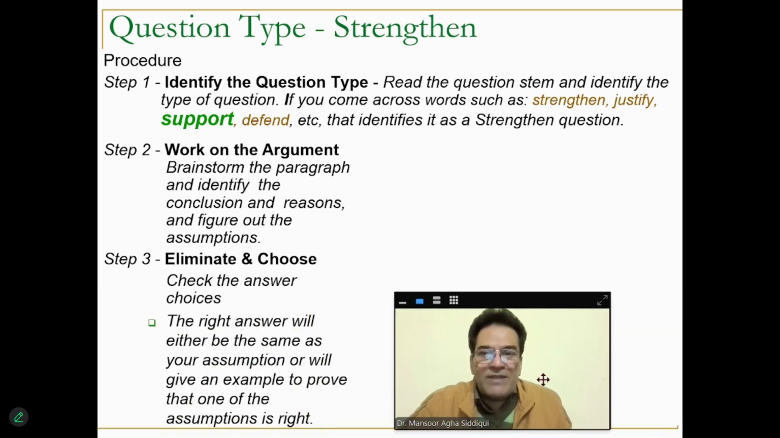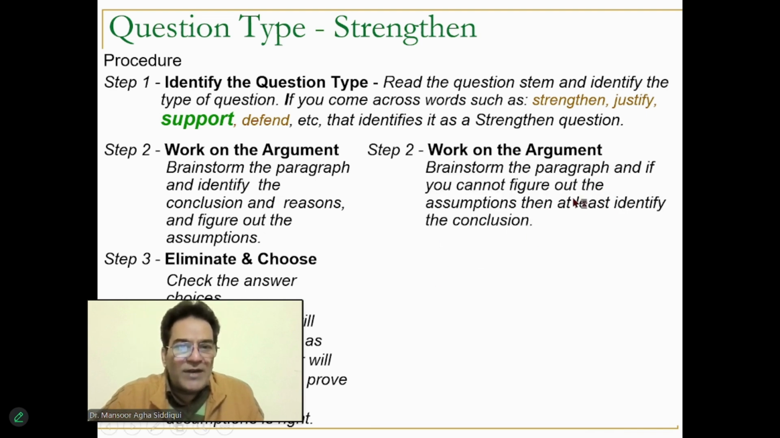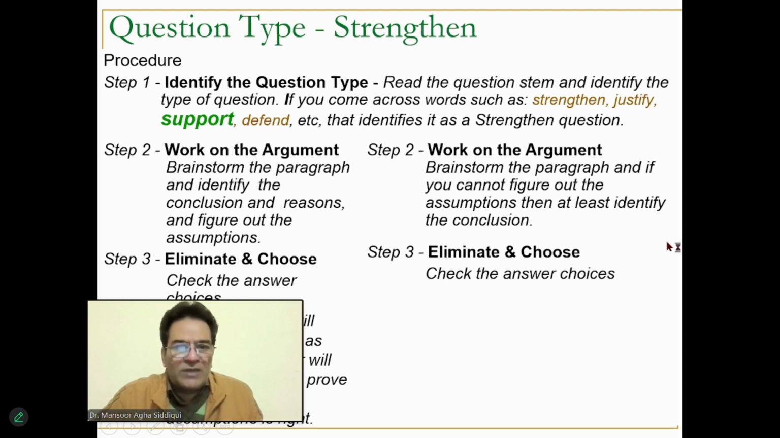Now, this is one method of solving this question type. But suppose you could not figure out the assumption. If you cannot figure out the assumption, then there is a dumb way of doing these questions also. And that dumb way is that if you cannot identify the assumption, then at least identify whatever is the conclusion. After you've identified the conclusion, that is something which almost everyone can do. Then you straight away look at the answer choices and you do process elimination.